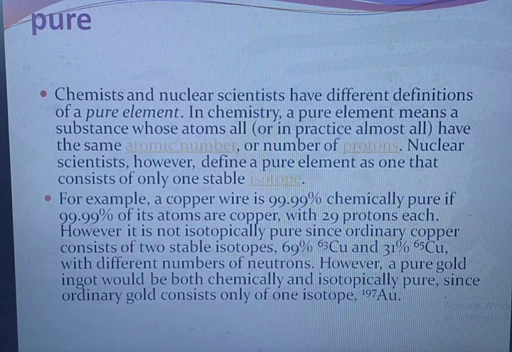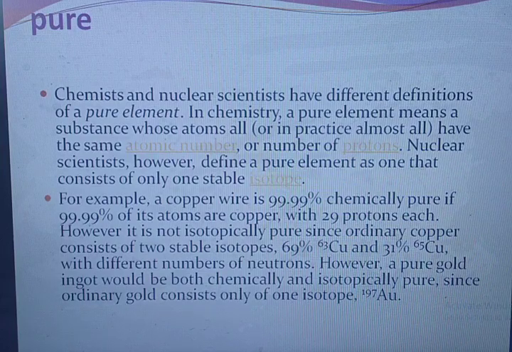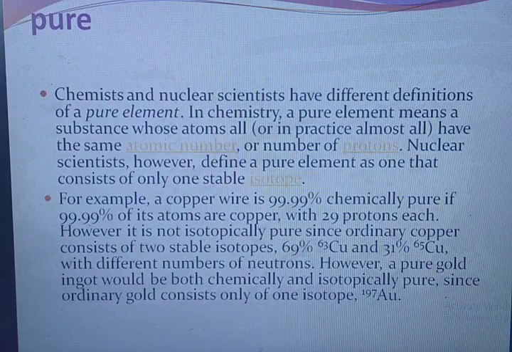For example, a copper wire is 99.99% chemically pure if 99.99% of its atoms are copper with 29 protons each. However, it is not isotopically pure since ordinary copper consists of two stable isotopes, 69% copper-63 and 31% copper-65, with a different number of neutrons. However, a pure gold ingot would be both chemically and isotopically pure, since ordinary gold consists only of one isotope, gold-197.